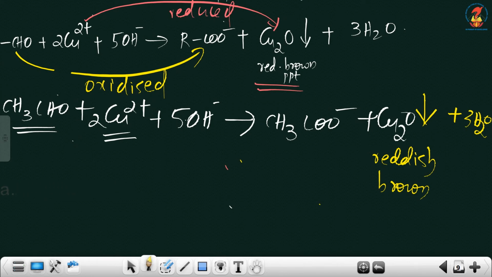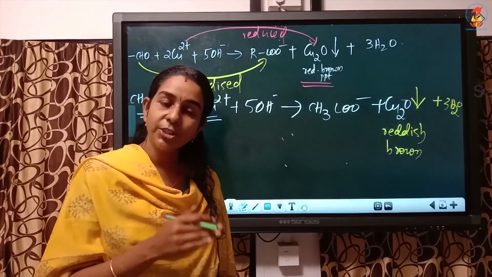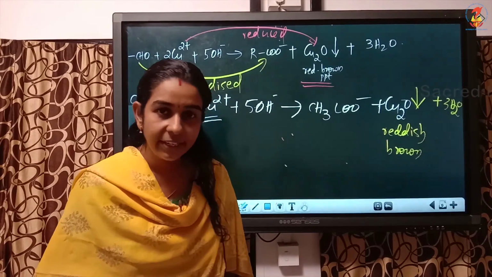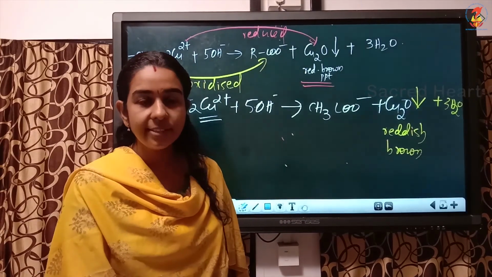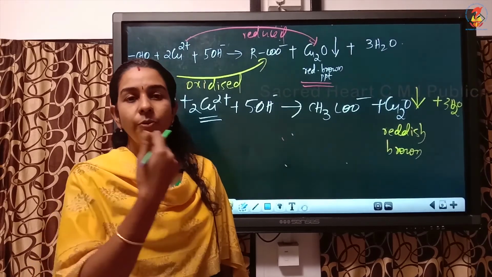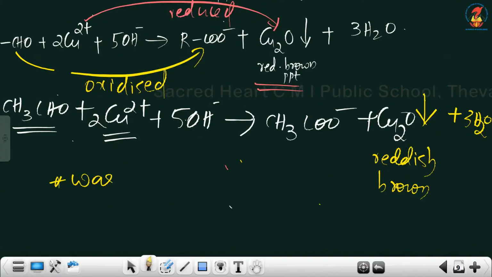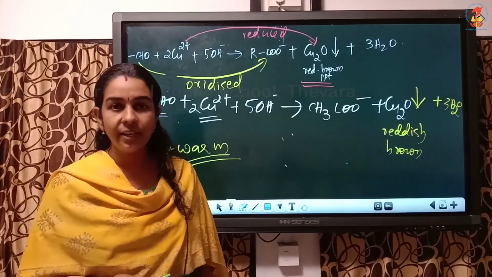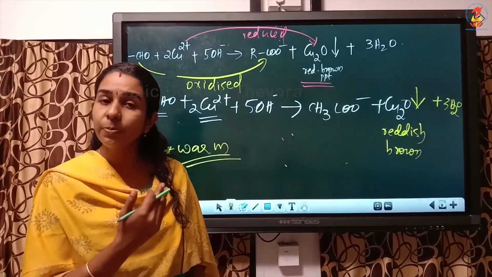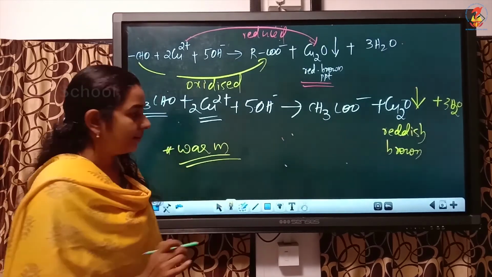Again here also, if we want to identify or distinguish an aldehyde from a ketone, instead of Tollens test you can use Felling's test also. So when you add Felling's reagent, remember you have to warm the mixture. If you warm a compound with Felling's reagent and you get the reddish brown precipitate, the compound will be an aldehyde.